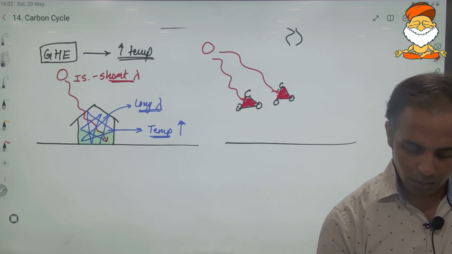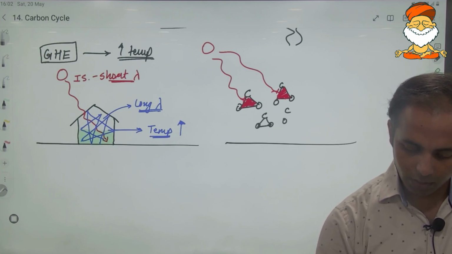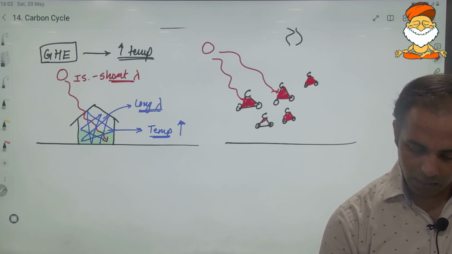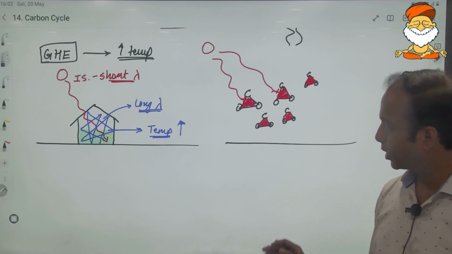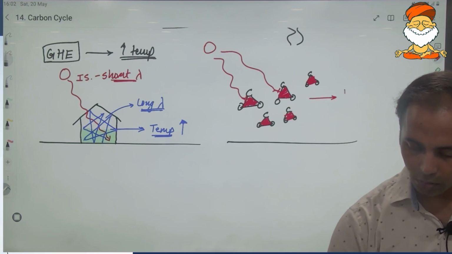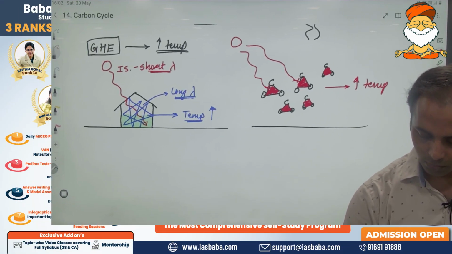So if I add more carbon dioxide into the atmosphere, more trapping of the heat will take place and concentration of the heat in the atmosphere will take place. This will lead to what? This will lead to an increase in the temperature.